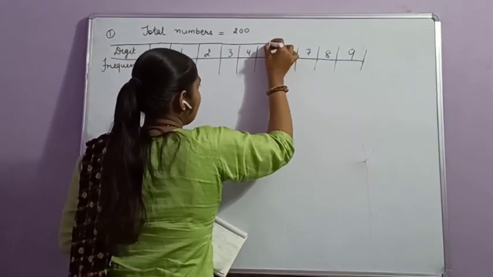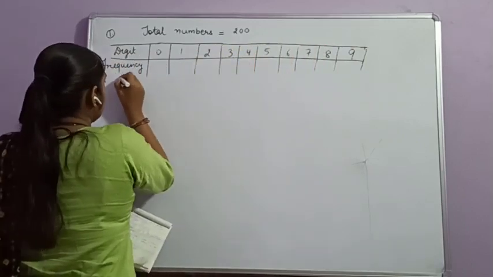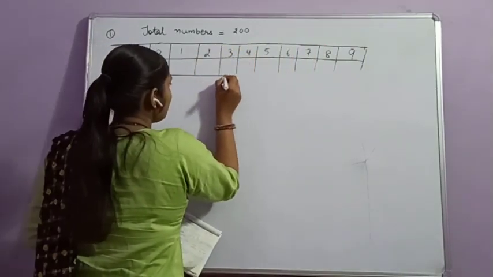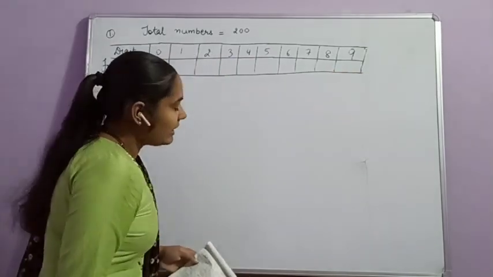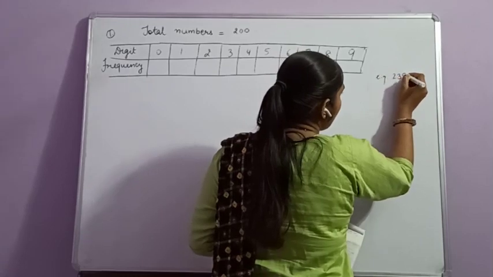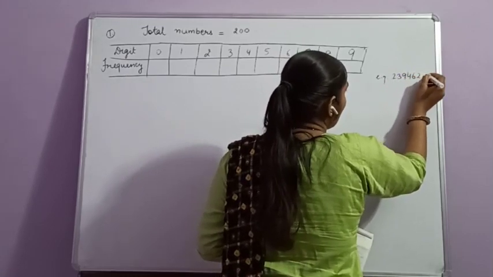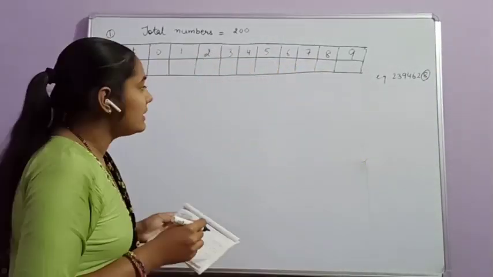For example, if there is a number 2, 3, 4, 5, 8, 9, 0, it means 0 is its unit place digit. Similarly, take the example 2, 3, 9, 4, 6, 2, 8. It means 8 is its unit place digit.